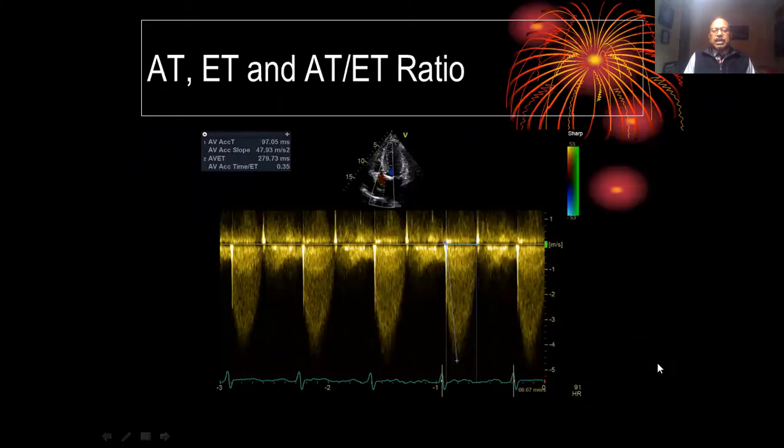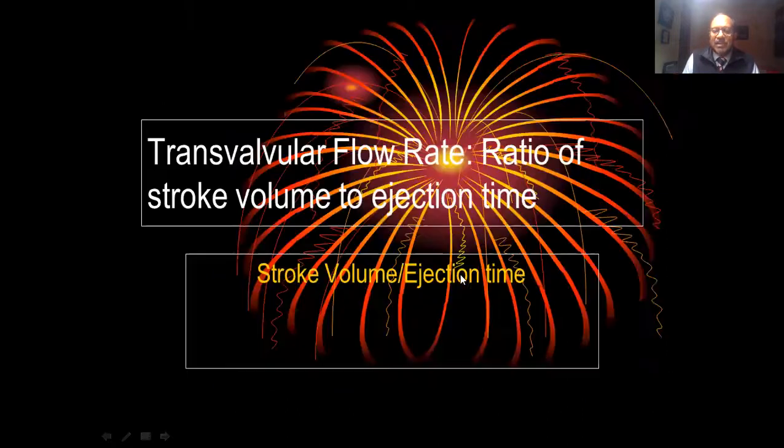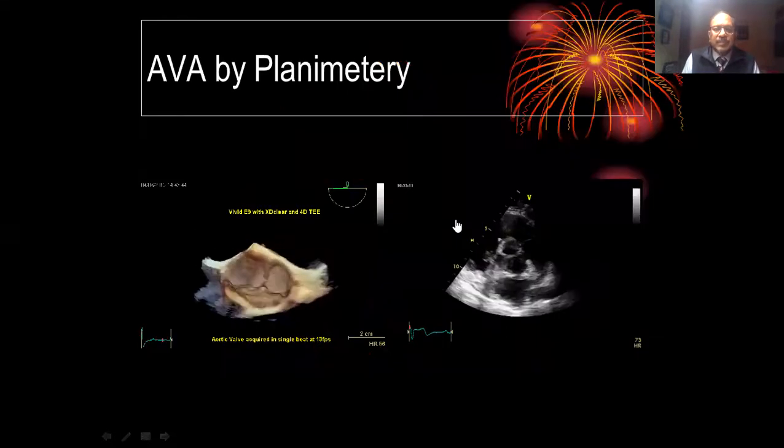Next comes aortic ejection time and acceleration time. The very simple way of looking at this is, we look at how much time it took to accelerate to peak and how much time it took to finish the complete ejection. So that's what acceleration time and ejection time mean in aortic valve gradients. Then comes transvalvular flow rate, that is the ratio of stroke volume to ejection time. So if we are looking at a stroke volume and ejection time, we are able to get a transvalvular flow rate in these subsets of populations.